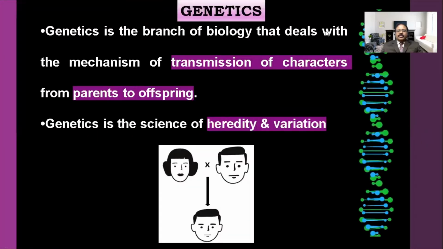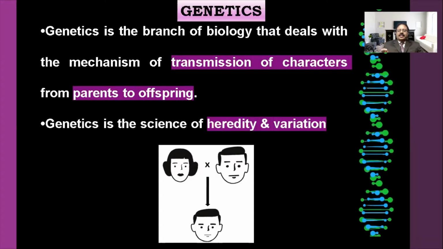First of all, you should know the meaning of the term genetics. Genetics is a branch of biology. It deals with the mechanism of transferring characters from one generation to the next generation, or parent to offspring.